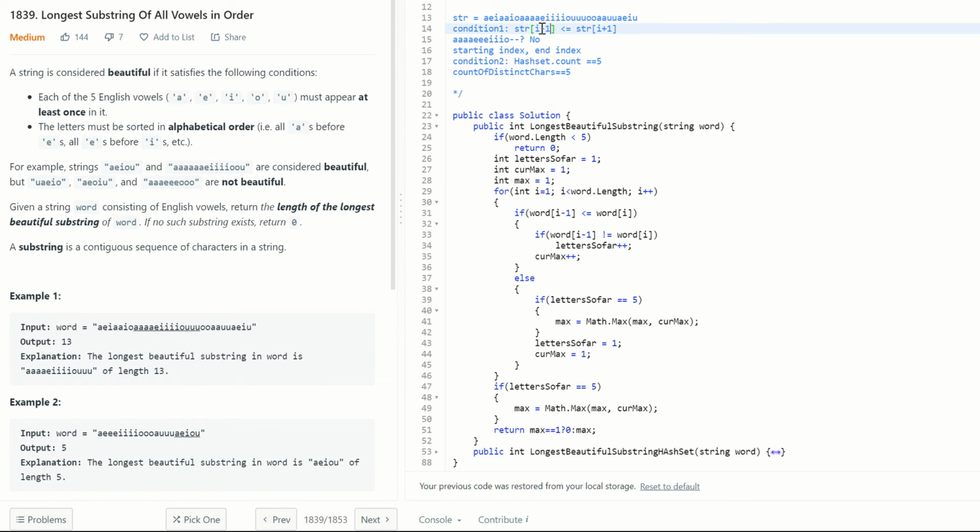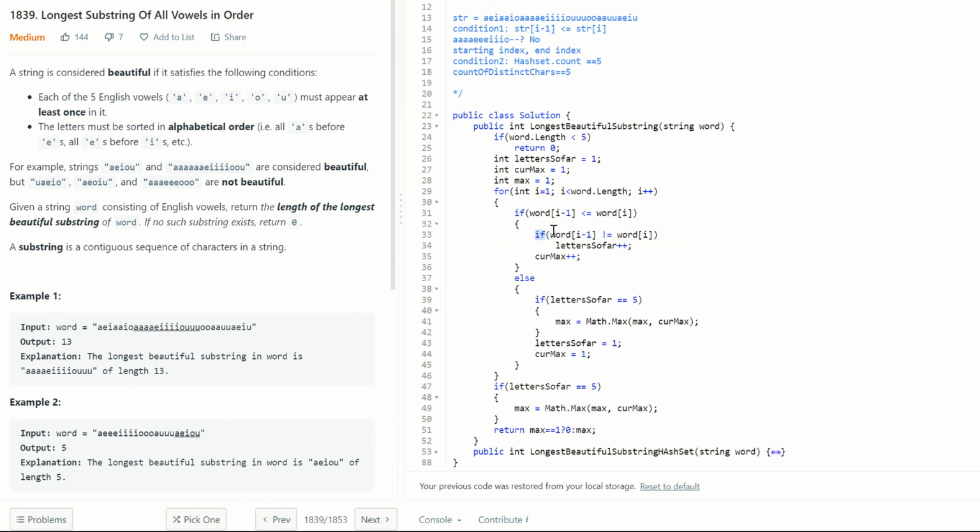Since I am starting with 1, I minus 1 will never be throwing any exception. So that's good. As long as this condition satisfies, we will be able to move further. So whatever alphabetical order we want to ensure, we can ensure and we are good. As simple as that.